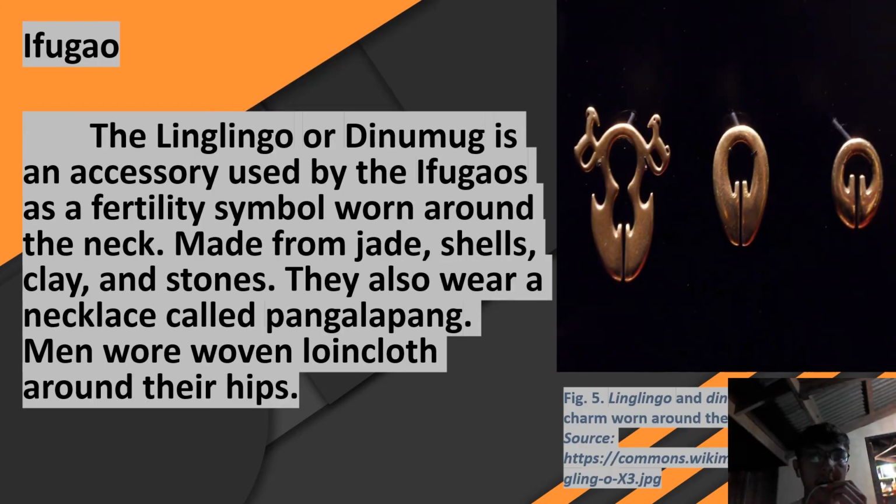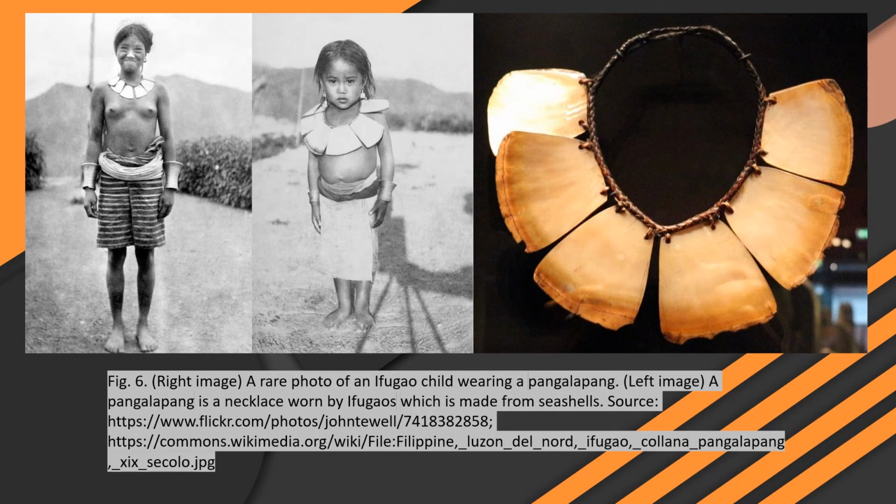Okay, next is Ifugao. The linglingo or dinomog is an accessory used by the Ifugao as a fertility symbol worn around the neck, made from jade, shells, clay, and stones. They also wear a necklace called pangalapang. Meanwhile, men wore a woven loincloth around their hips. So here, on the right side, these are the linglingo or dinomog. So here, as you can see, a rare photo of an Ifugao child wearing a pangalapang. A pangalapang is a necklace worn by Ifugaos which is made from seashells.